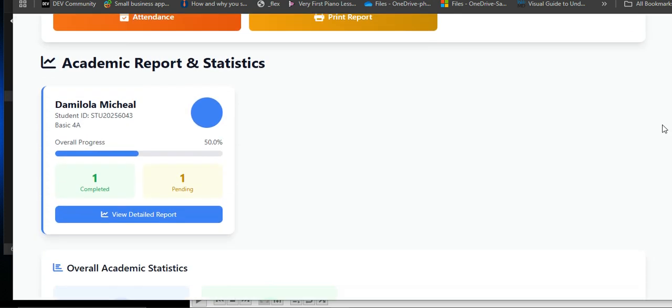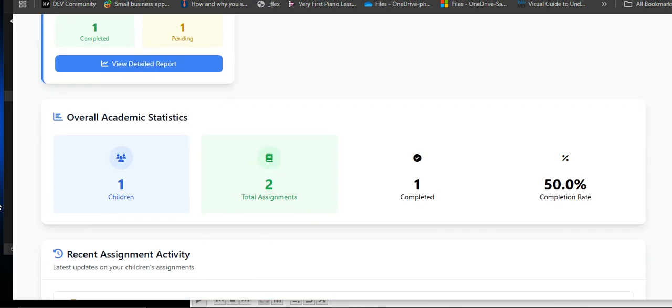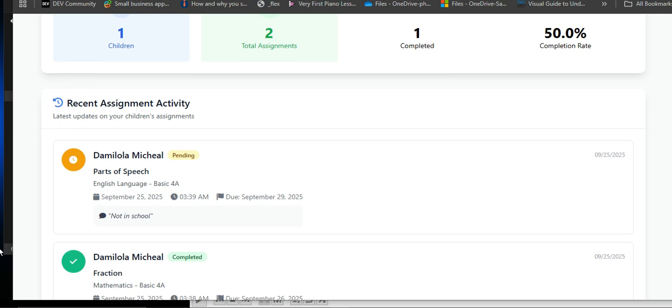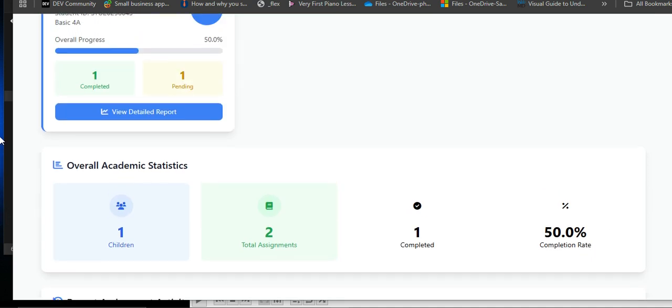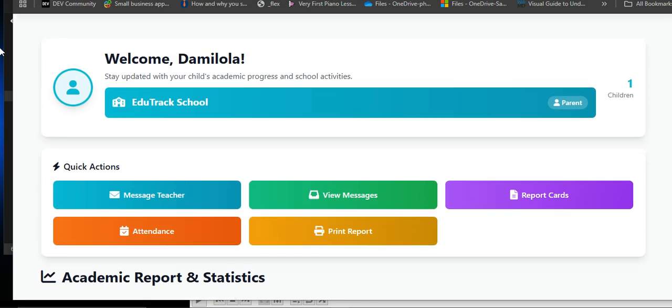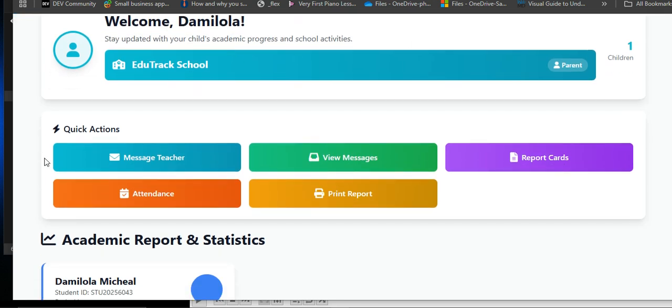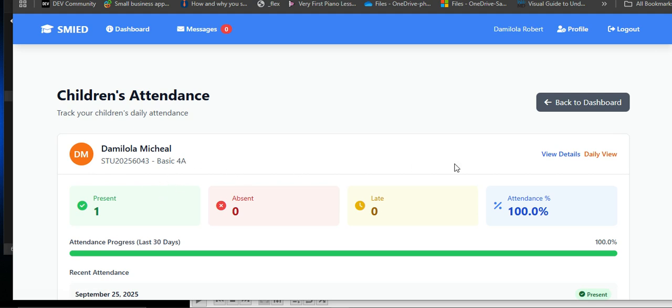So one thing the parent sees here is the academic report and statistics. Generally, the child was given two assignments. He has done one. One is still pending. You get it now. So that's what the parent can see. And of course, the parent can see the assignment given, the one that has been completed, and the details of the assignment. Okay. And the parent can also check the child's attendance. When the parent goes to attendance, he sees this.